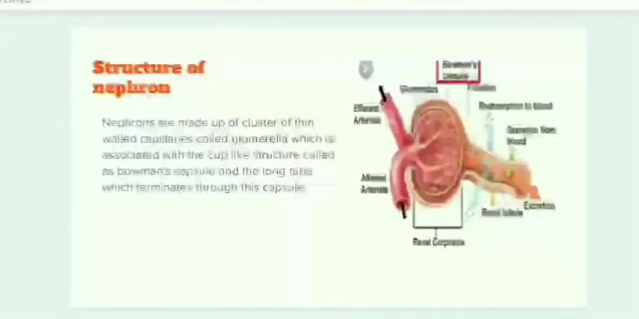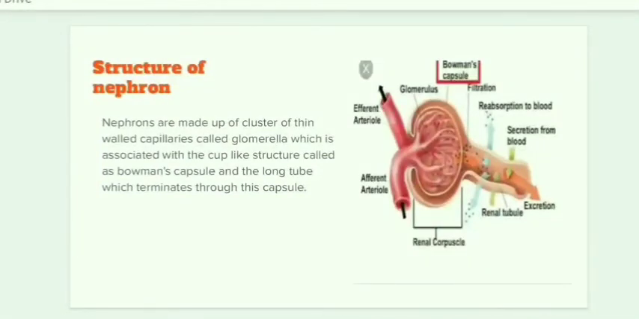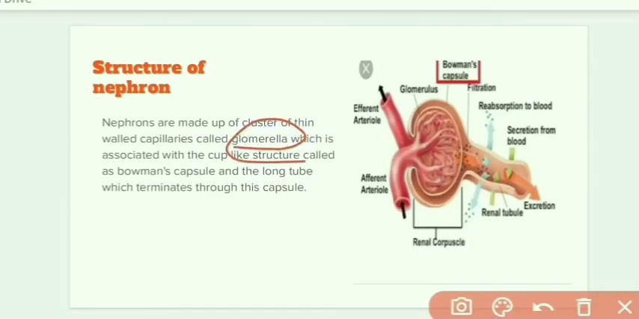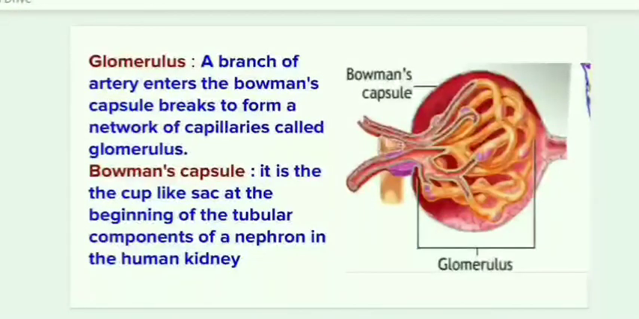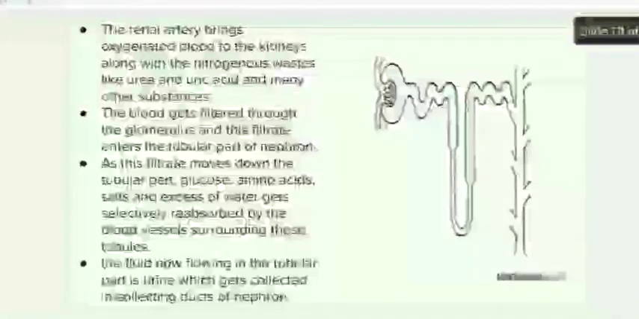Okay, so nephrons are made up of a cluster of thin-walled capillaries called glomerulus, which is associated with a cup-like structure called Bowman's capsule, and the long tube which terminates through this capsule. The glomerulus is a branch of arteries. They enter the Bowman's capsule and break to form a network of capillaries called glomerulus, and Bowman's capsule is a cup-like sac at the beginning of the tubular component of the nephron in the human kidney. Now let's see the function.